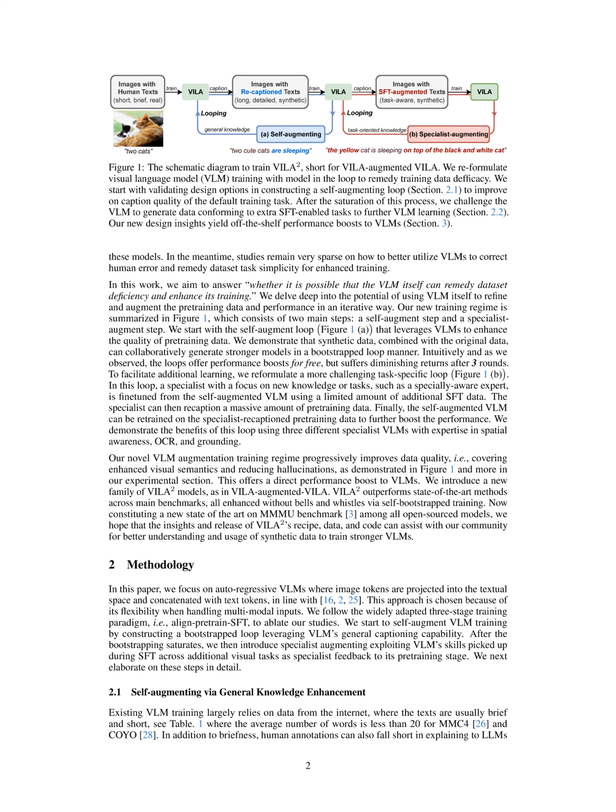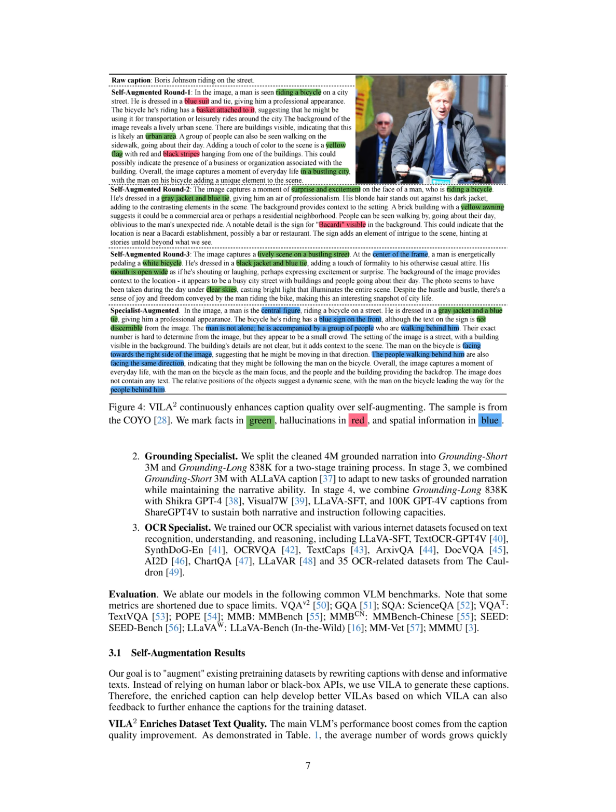The proposed training regime consists of two main steps, the self-augment step and the specialist-augment step. In the self-augment step, we initiate a bootstrapped loop where the initial version of the VLM, referred to as VILA_0, generates enhanced captions for the pre-training dataset, significantly increasing the quality and detail of the captions over several iterations. This process continues until performance improvements saturate, typically after 3 rounds, where the generated captions become longer and more informative,